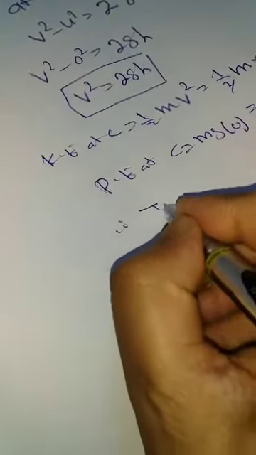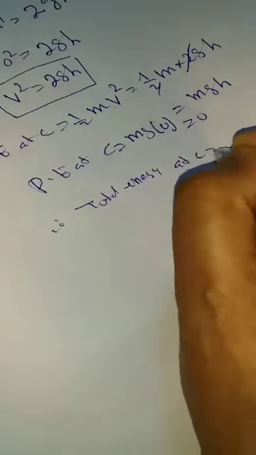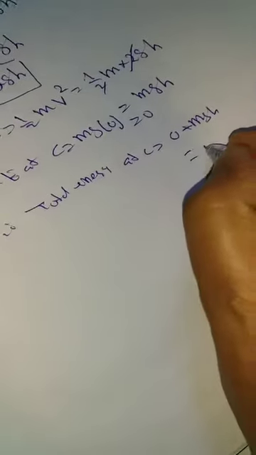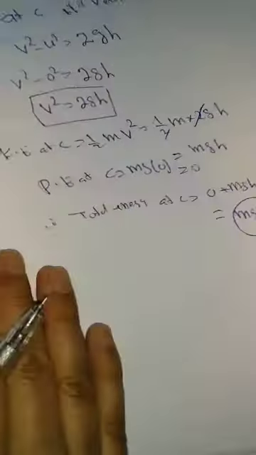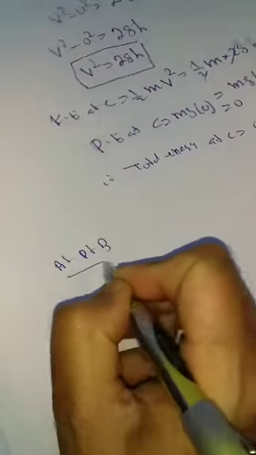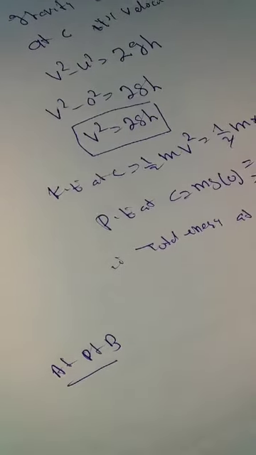Therefore, total energy at C is equal to 0 plus mgh, which is equal to mgh. Total energy at point A is also mgh. Here, total energy at C is also mgh. Now we will try to find out at B. At point B, it is again mgh. This is the conservation of energy. That means the total energy, the mechanical energy, remains conserved at any point.